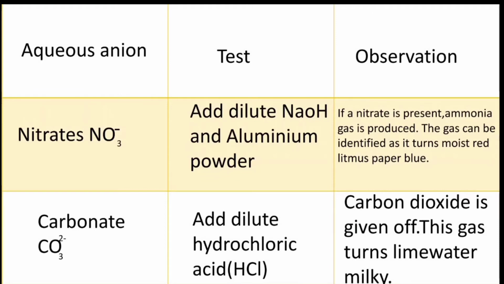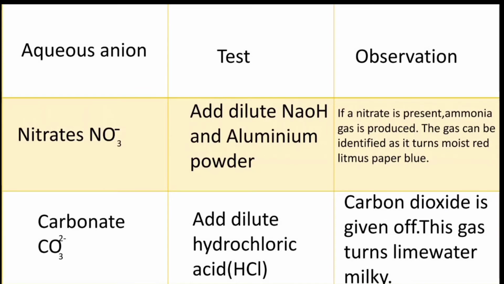If a nitrate is present, ammonia gas is produced, the same as with the ammonium ion.